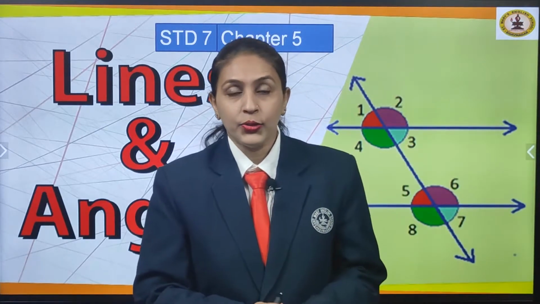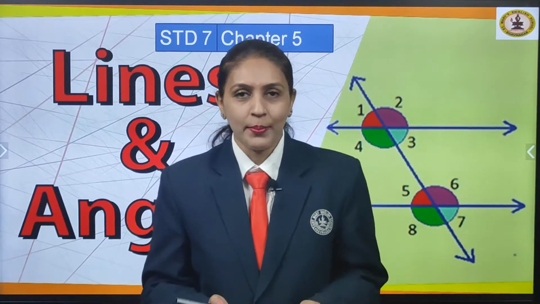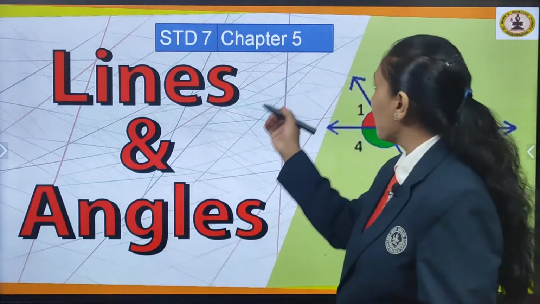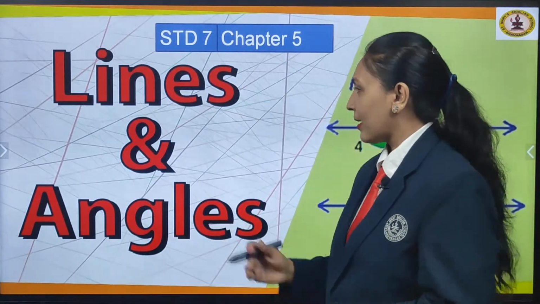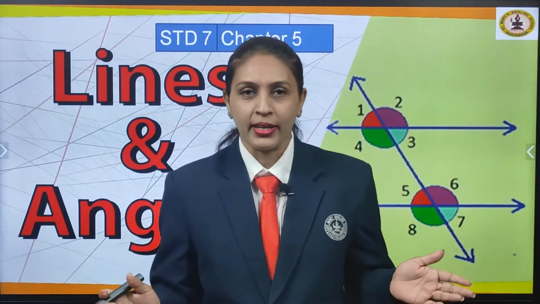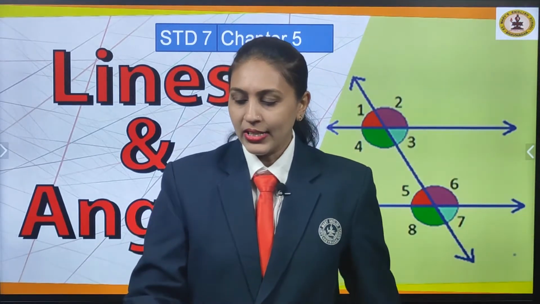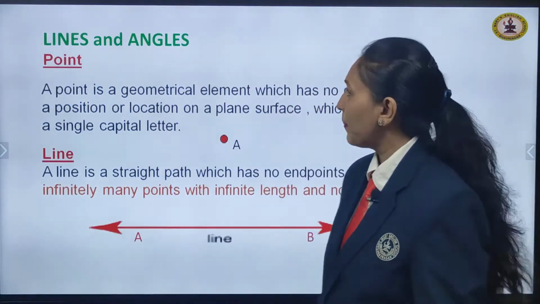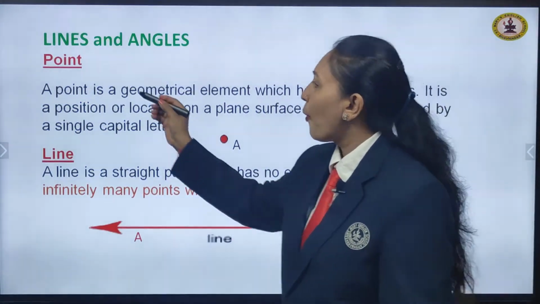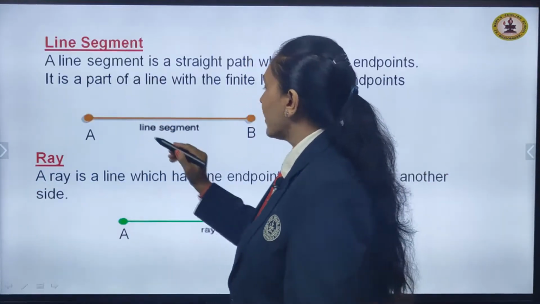Today we will continue this session with the new chapter you have, that is chapter number 5, lines and angles. Very interesting children, geometry. You will enjoy learning it. Okay, so let us start first with the basic concept here about points. What is a point, children?